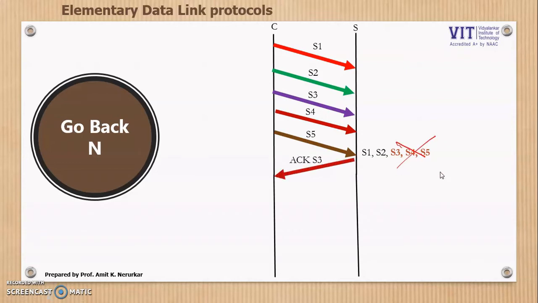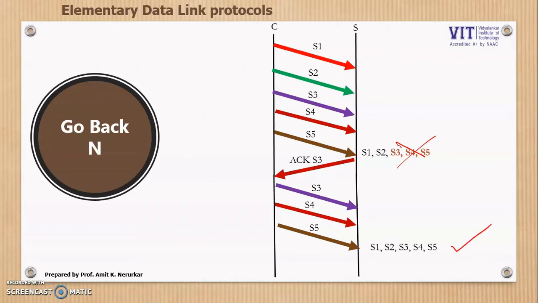And I will send a negative acknowledgement saying, send me S3 and all of the segments you sent after S3. So now your client would again send S3, S4, S5. And ultimately I have received all the five segments properly. Rather, it's a data link layer, so I would use the word frame. And then finally, I would expect the next, S6.